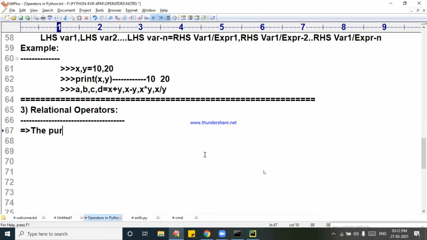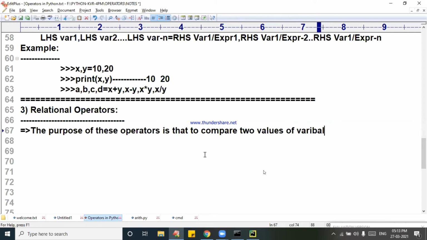The purpose of these operators is to compare two or more values of variables.